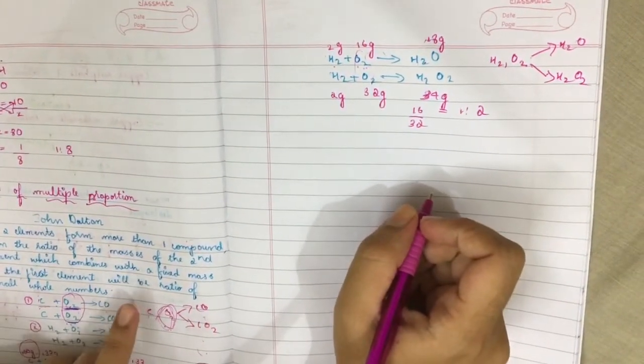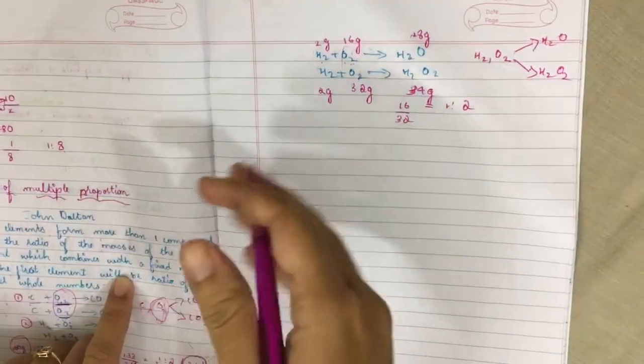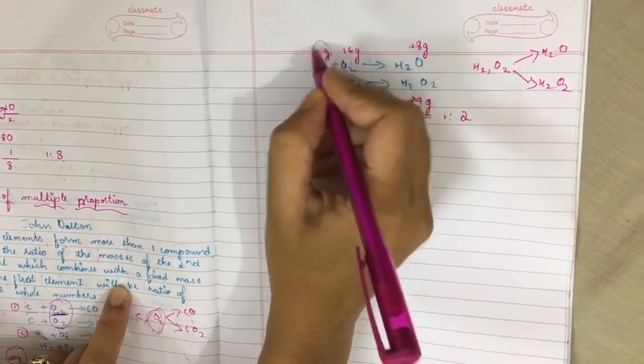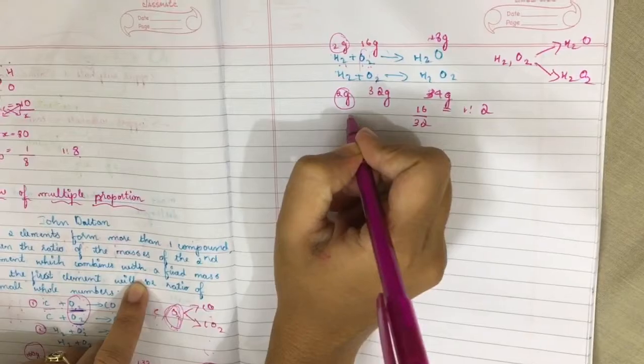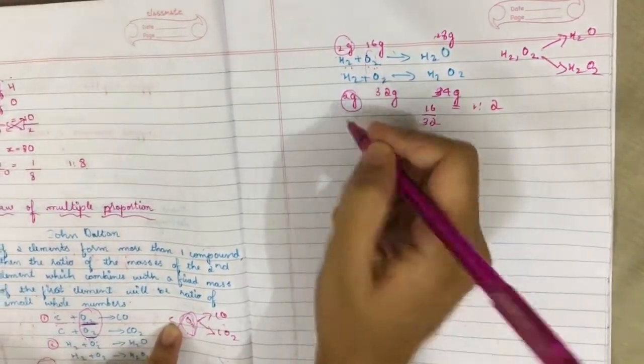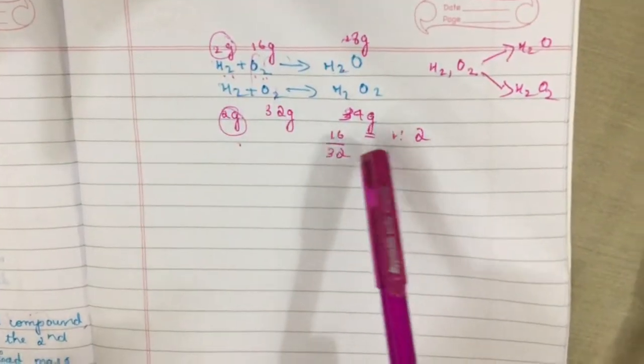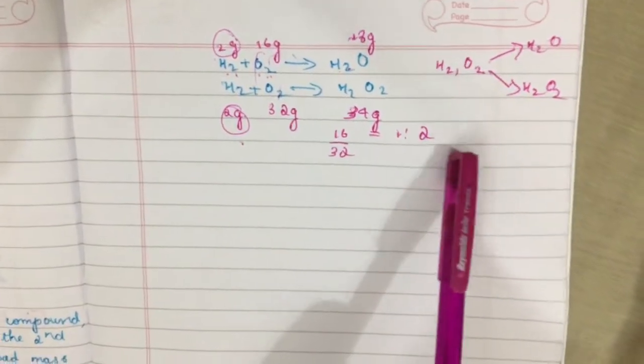The mass of the second element which combines with the fixed mass of the first element, here 2 gram, will be a ratio of small whole numbers. That is what we have studied here.